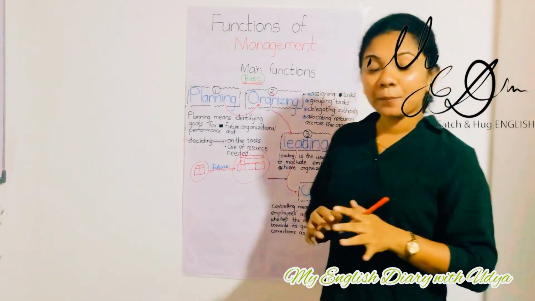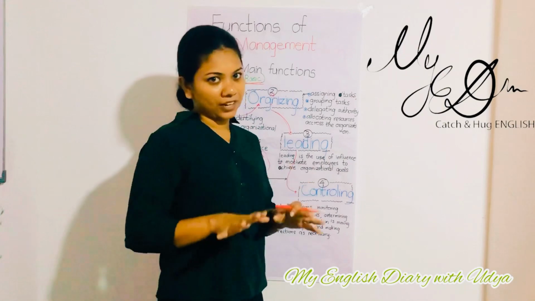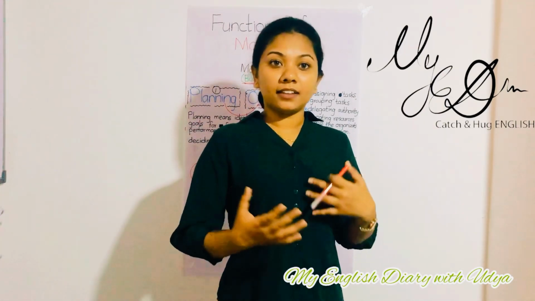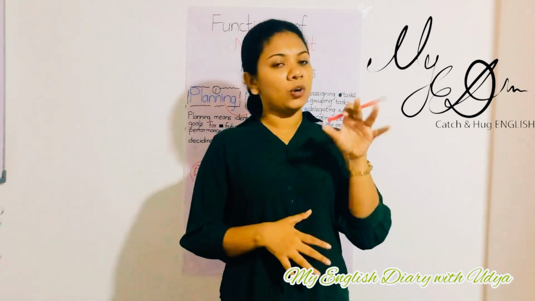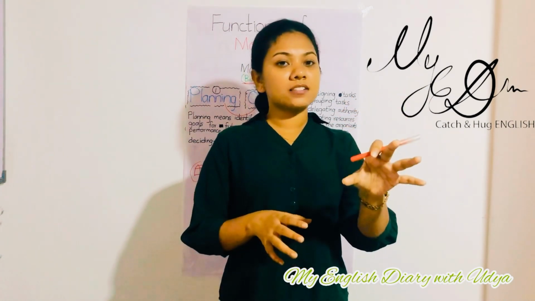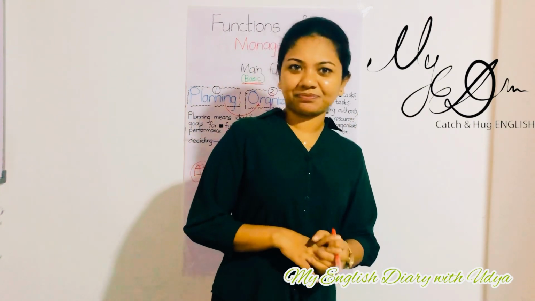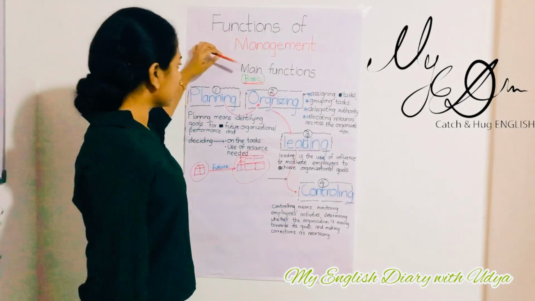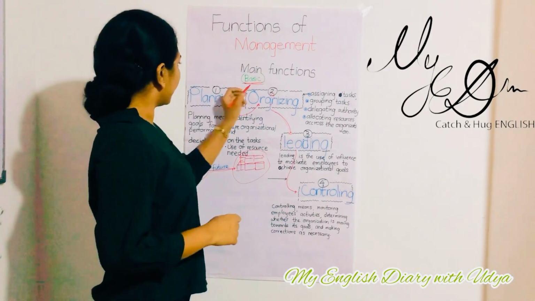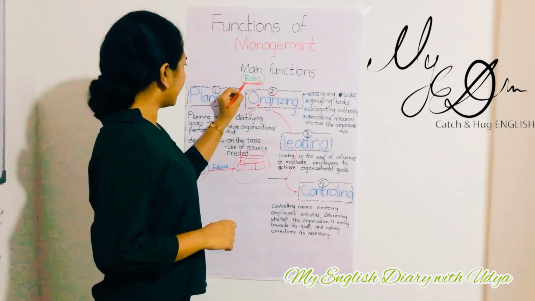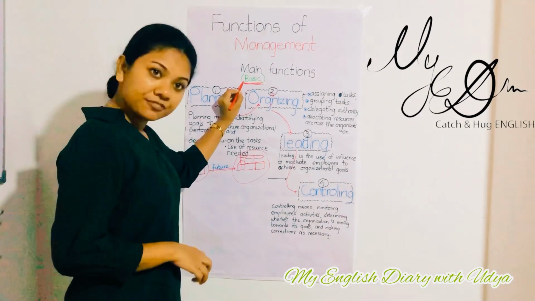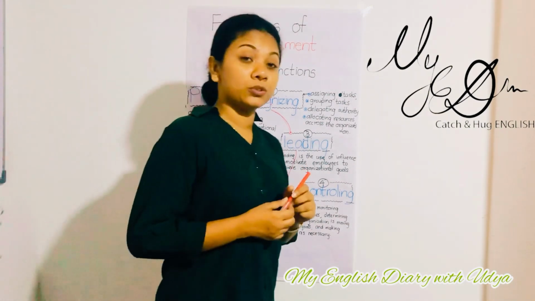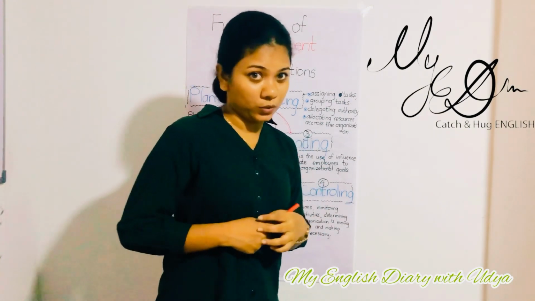So these are primary functions that every manager has to follow going towards a successful organization, right? Here you could see functions of management, the main functions. Here I have written them down again using green color, basic functions, right? These basic or main functions we can also call primary functions.